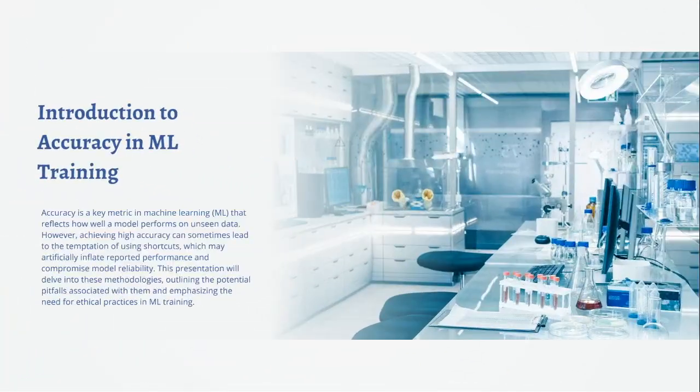All right, I know this slide says Introduction to Accuracy, and many of you are probably thinking you don't need an introduction. And you're right, we all know accuracy is a core metric. But the reason I'm starting here is to frame the central problem, not what accuracy is, but how we achieve it. As I'll demonstrate, the pursuit of a high score can tempt us toward shortcuts that artificially inflate performance, compromising the model's reliability and integrity. This is about ensuring our accuracy is earned, not just reported.